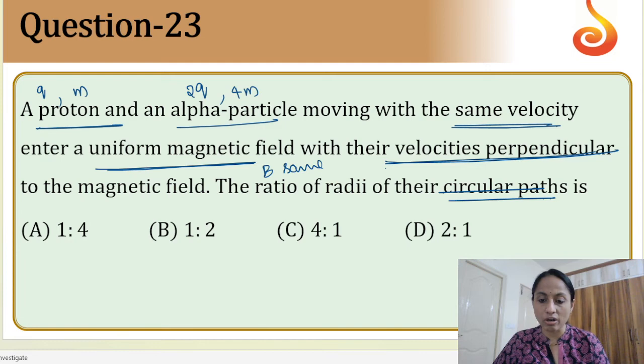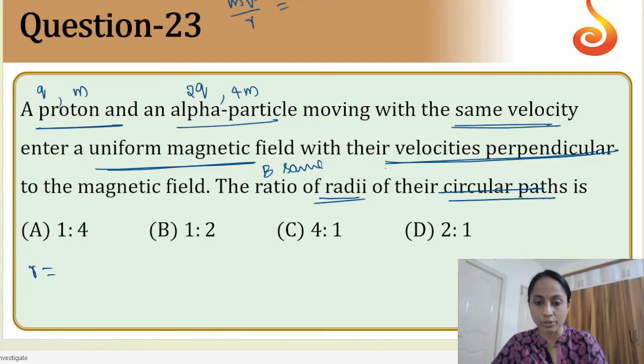So what is the ratio of radii? What is the formula I have to use here? What is the formula for radius? First of all, if I just derive, mv square by r is equal to qvB, v gets cancelled.